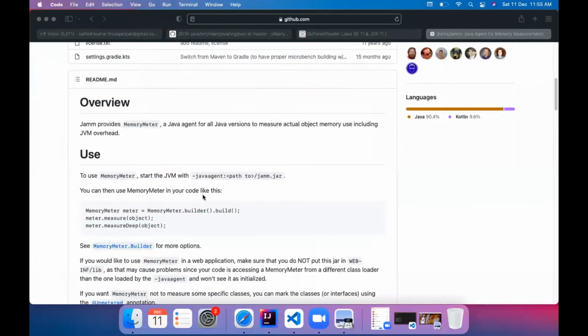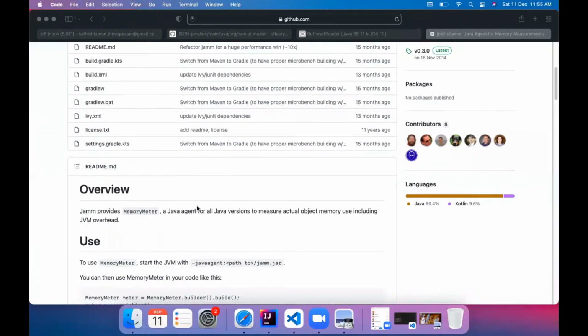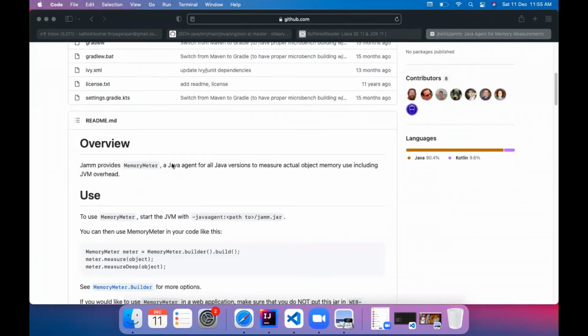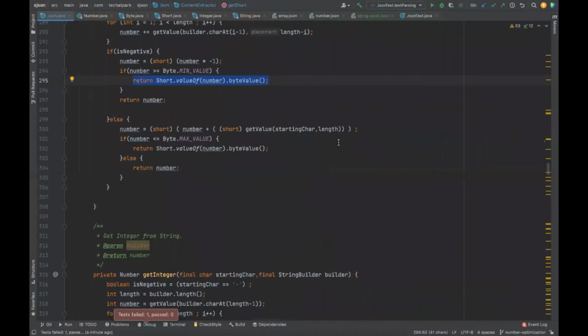This is a tool that I was using. In order to set this up, you need to set up this agent. We will cover the remaining tools also in detail.